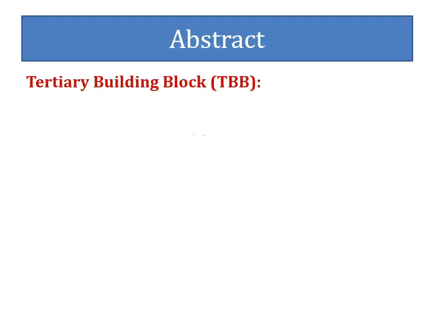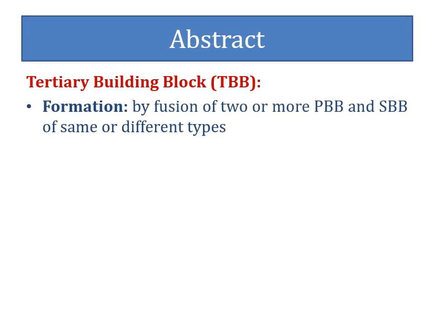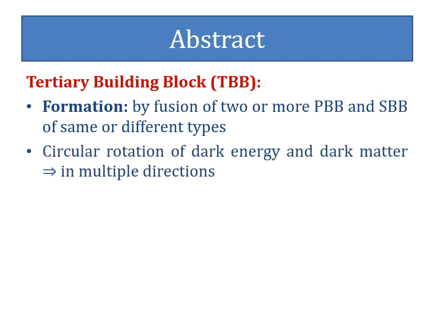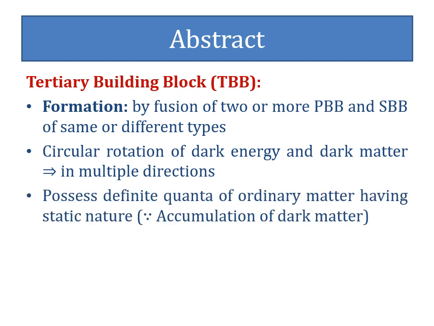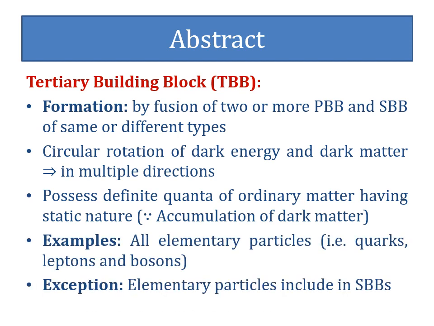Tertiary building blocks are made up by fusion of two or more primary building blocks and secondary building blocks of same or different types within its structure. So due to the circular rotation of dark energy and dark matter in multiple directions, these tertiary building blocks possess definite quanta of ordinary matter having static nature due to the accumulation of dark matter at the point of intersection of two or more fused primary building blocks and secondary building blocks. Examples of tertiary building blocks are all elementary particles of the Standard Model, that is quarks, leptons, and bosons, which are not included in secondary building blocks.